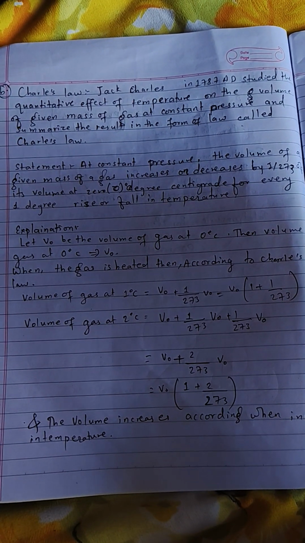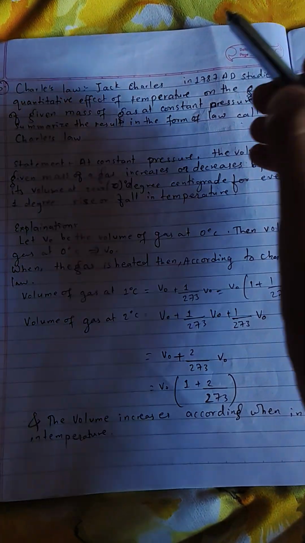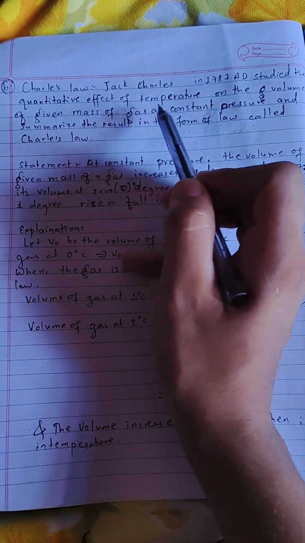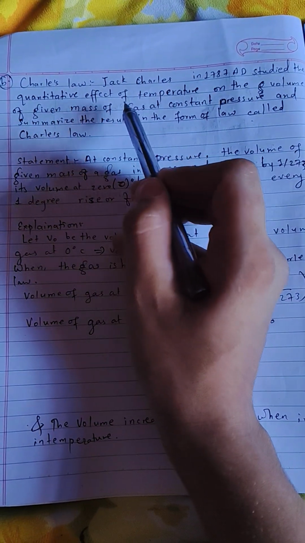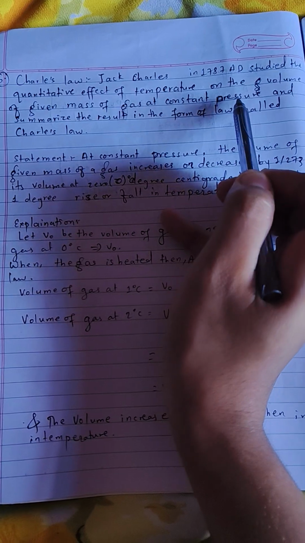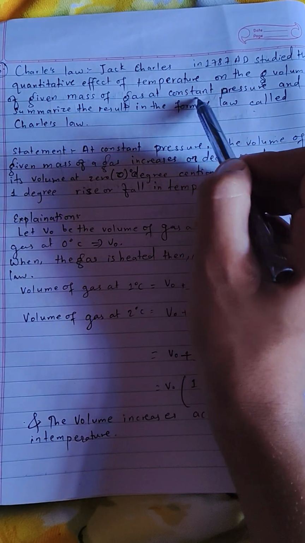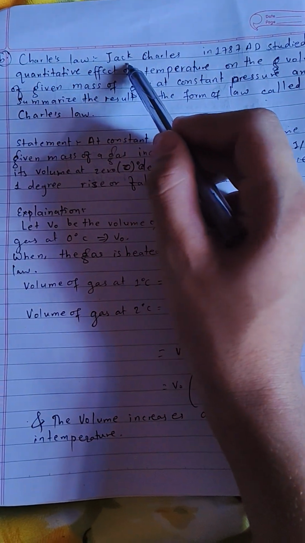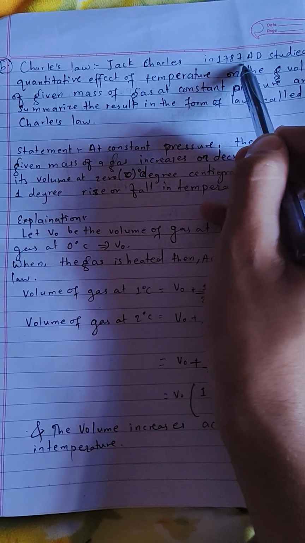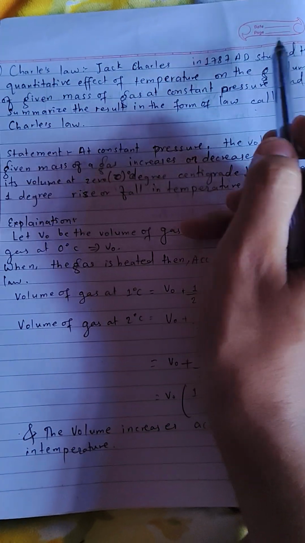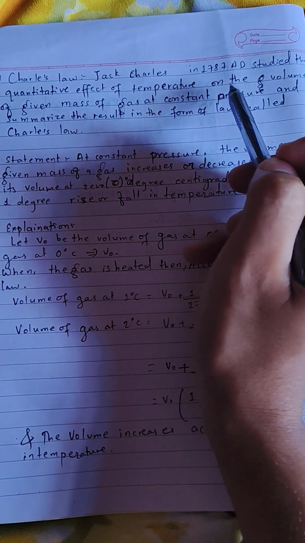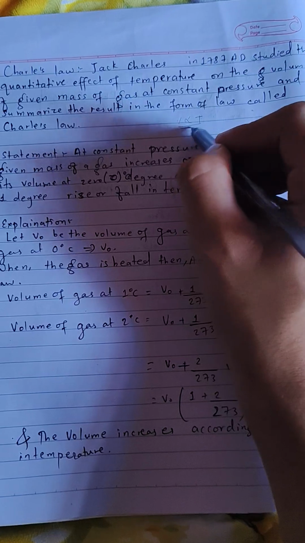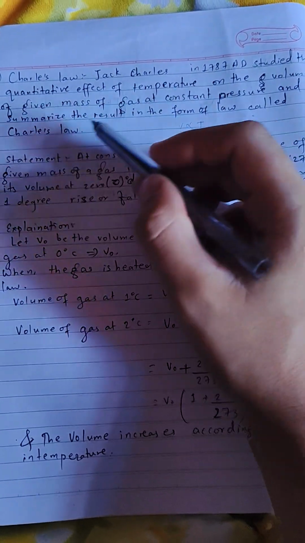So today we are going to talk about Charles's law. Jacques Charles, in 1787, studied the quantitative effect of temperature on the volume of a mass of gas at constant pressure. Keeping the pressure constant, the scientist Jacques Charles in 1787 studied the quantitative effect of temperature on the volume, which shows that volume is directly proportional to temperature.